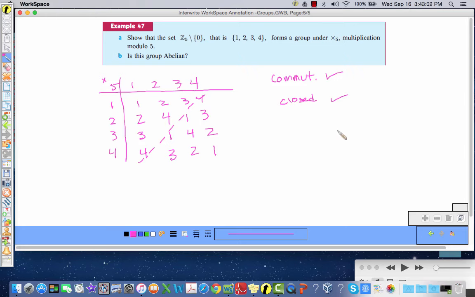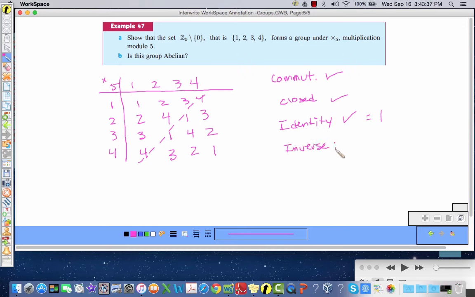Okay. And I'm not writing out the things before just that I did in the previous example. You saw that. Does it have an identity? Let's see. So I need 1, 2, 3, 4. I have 1, 2, 3, 4. So yes, the identity is 1. And does everything have a unique inverse?